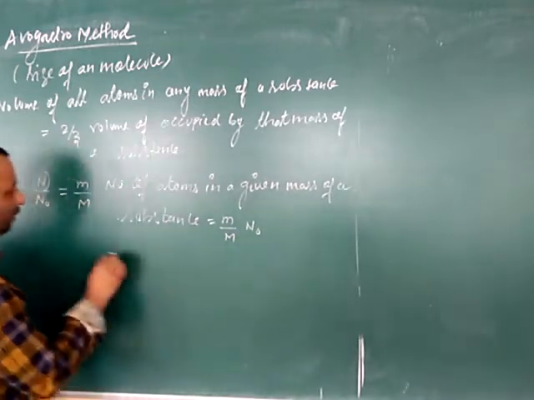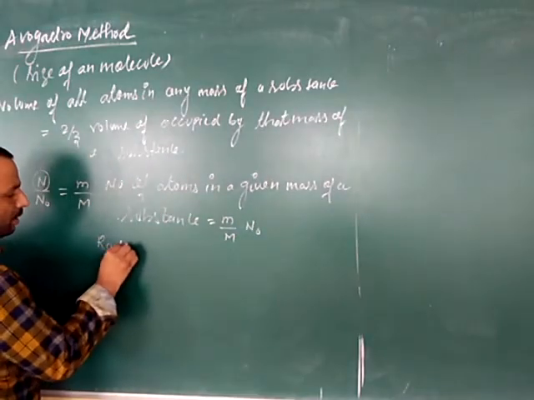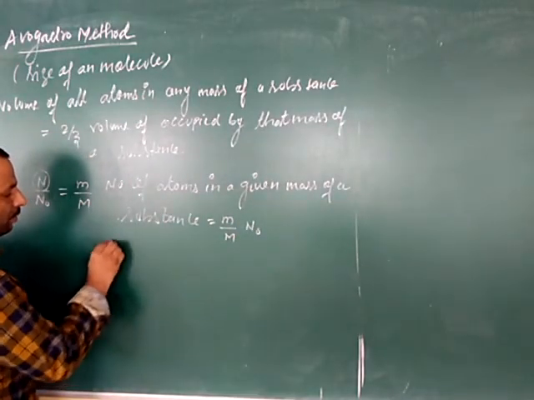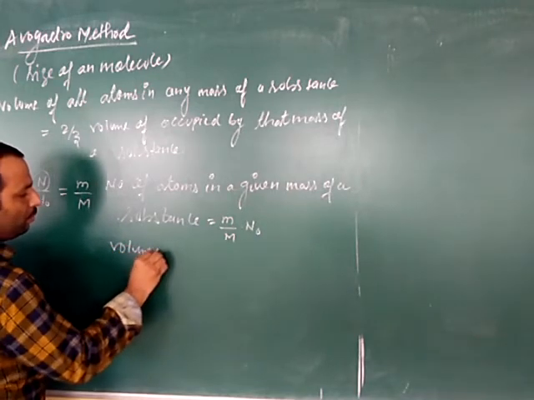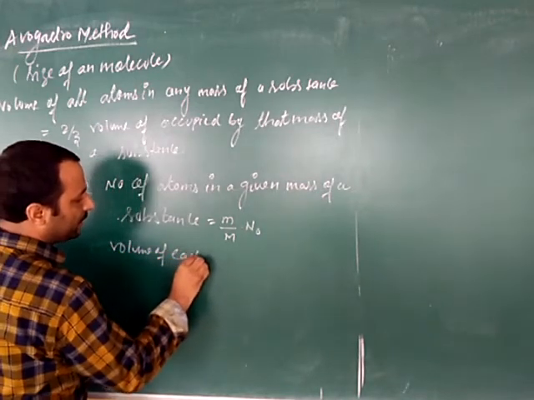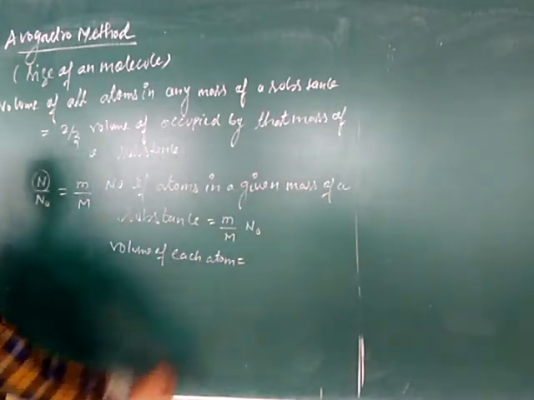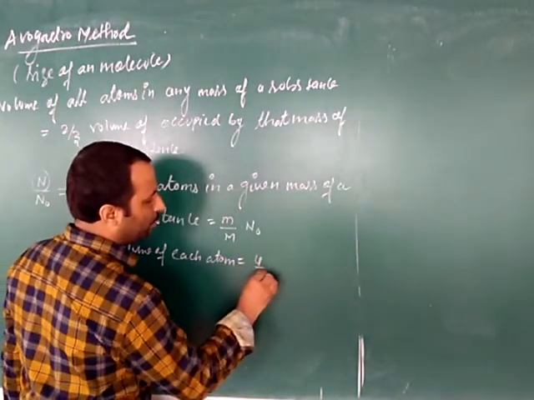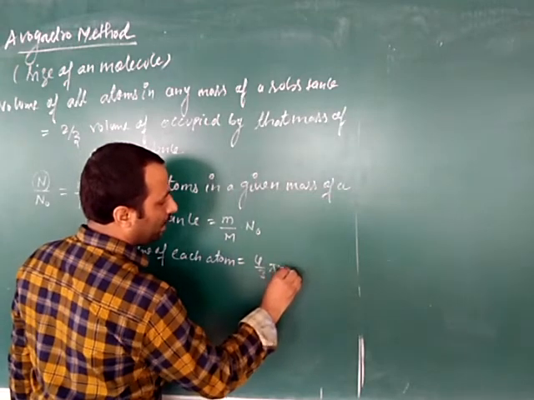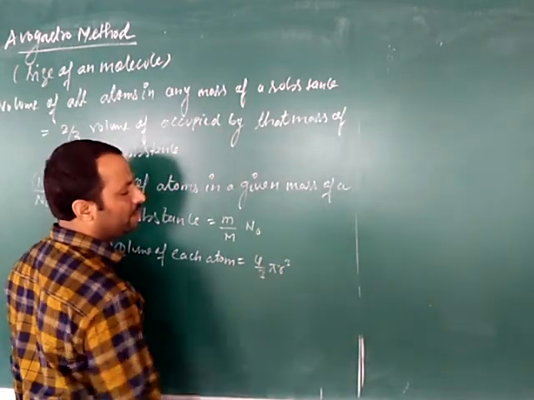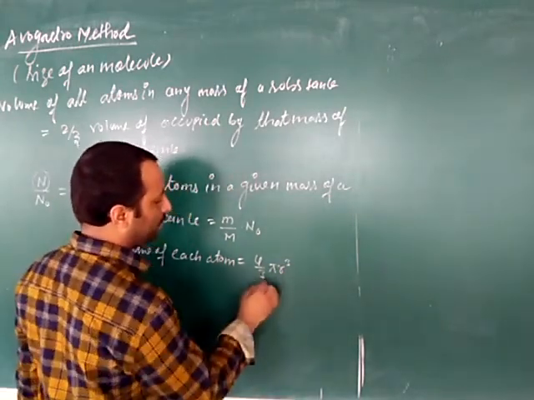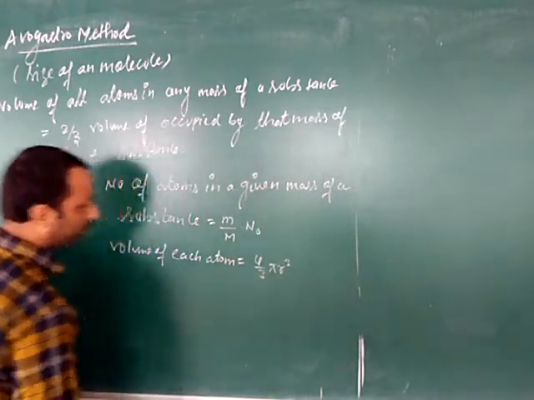Okay, volume of each atom, how much? 4/3 pi r cube. Small r is the radius of that atom. ठीक है, तो 4/3 pi r cube.